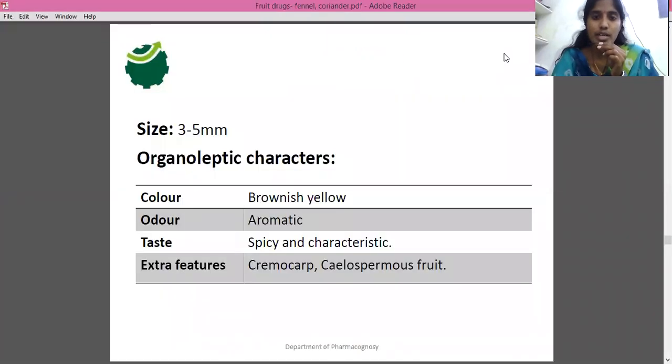Next, coming to organoleptic properties. Size, we already discussed that. It is usually 3 to 5 mm in length and width. And organoleptic characters. Color: usually dhania or coriander fruits are brownish yellow in color, whereas fennel is greenish or yellowish brown in color. But here it is brownish yellow. The odor is aromatic because of the volatile oil. Coming to the taste, it is used as a spice, so it has a spicy and characteristic taste.